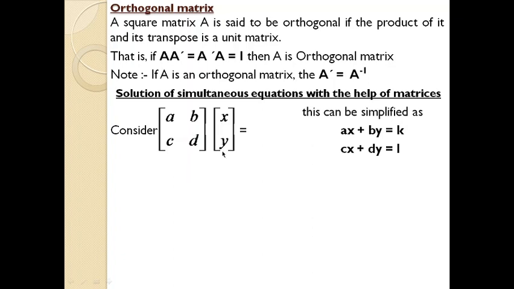So we have made two matrices. You need to make one more. Once you make two matrices, you need to put an equal sign, because we have made two matrices on the left hand side of the equal sign, for the unknown values and known values. That's why we are using the equal sign here. And we have to make one more matrix that represents any numbers that come to the right hand side of the equal sign. Here the right hand side includes K, here it is L. So K and L. So this is how you have to make the matrix.